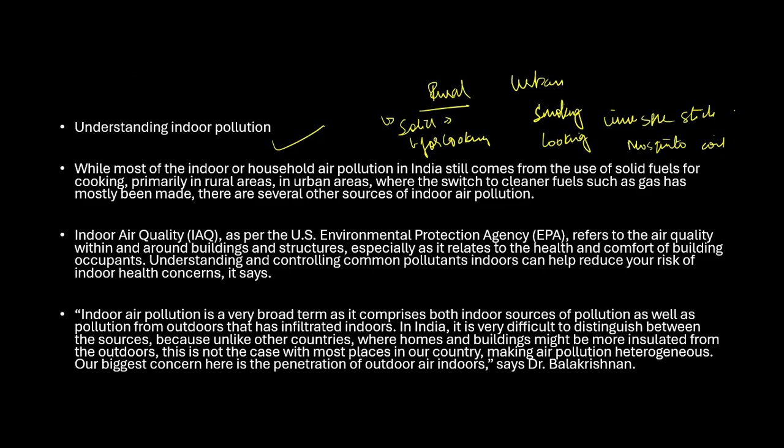Understanding indoor air quality. Indoor air quality refers to the quality of air inside and around the building. So what is indoor air quality? First important thing, the definition of indoor air quality, you have to understand this, it refers to the air quality within and around the building and the structure. Especially it relates to the health and comfort of the building occupants. So hence, if they ask you what is indoor air quality, you have to understand it is the air quality inside and within the boundaries, or around the building also.